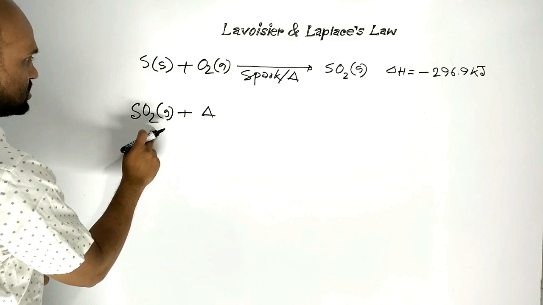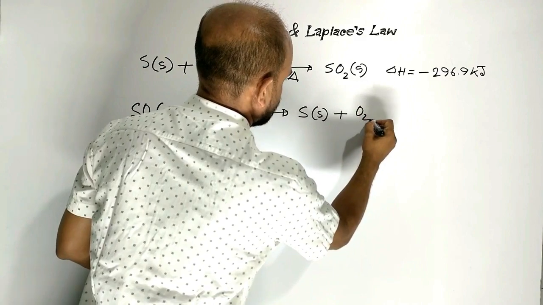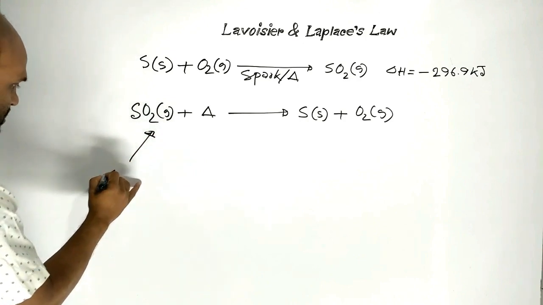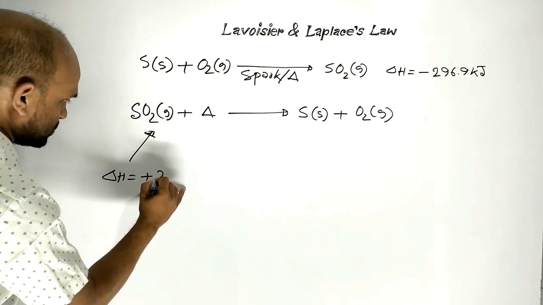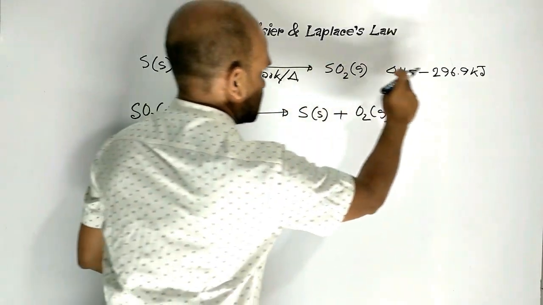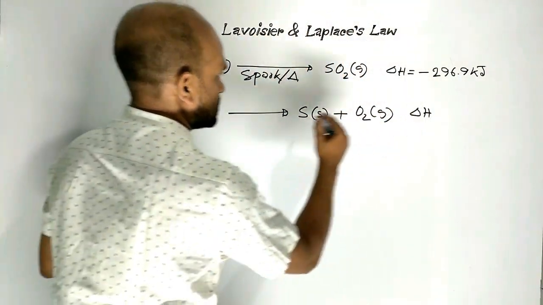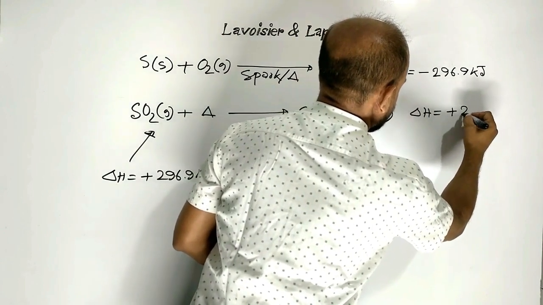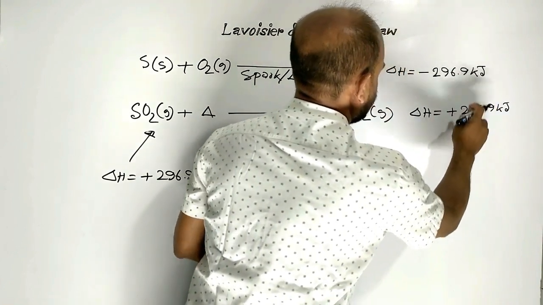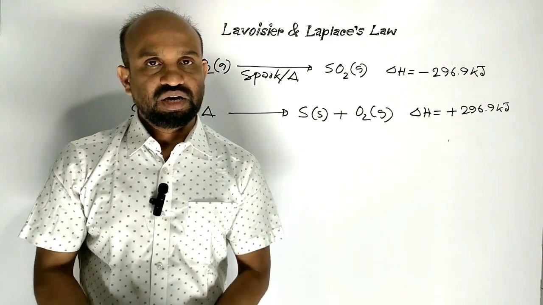then it requires some amount of heat to form solid sulfur and oxygen gas. This heat is plus 296.9 kilojoule. That is, here this amount of heat is released, but for the reverse process, same amount of heat is absorbed. Numerical values are same, but opposite in sign. Lavoisier and Laplace's law.